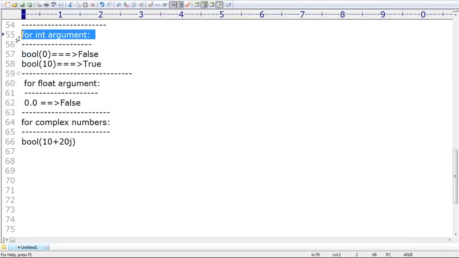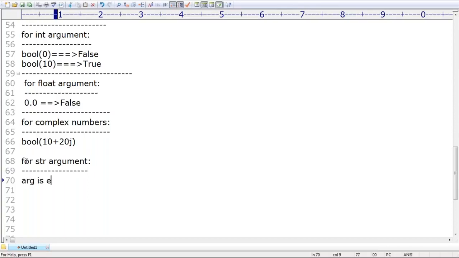Next, the last one. We covered int argument, float argument, and complex numbers also. Next, for string argument, how is the behavior? Very simple: if the argument is an empty string, observe that rule.